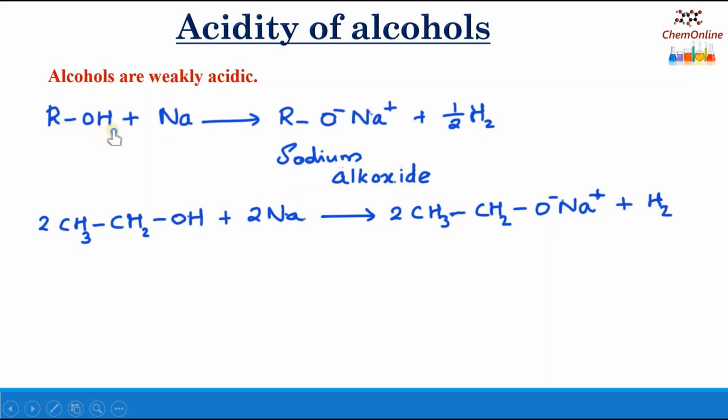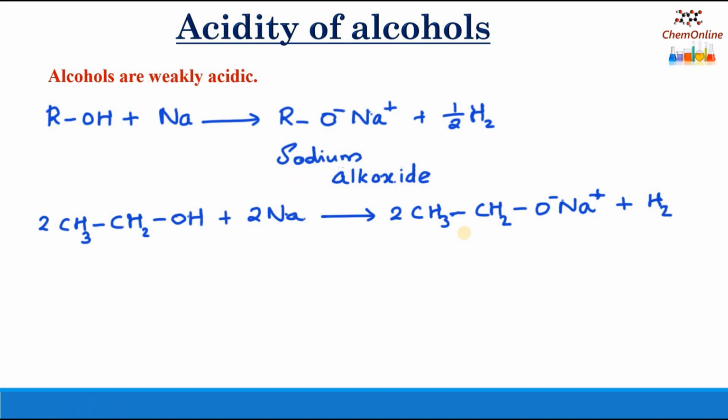Here you can see ROH, an alcohol, reacting with sodium to form RONa, sodium alkoxide, plus half H2. Since alcohols have an acidic nature, they react with active metals like sodium, potassium, etc. to form sodium alkoxides. For example, ethanol CH3CH2OH reacts with sodium to form sodium ethoxide.